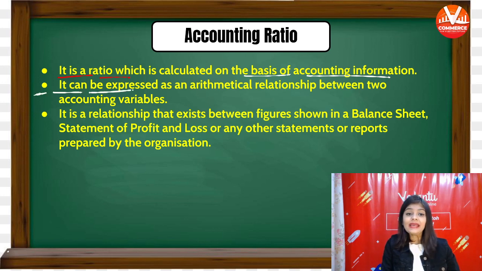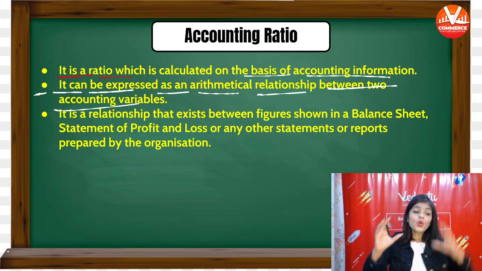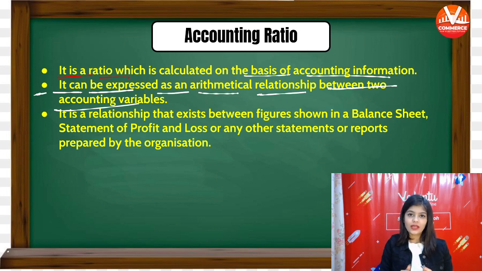It can be expressed as an arithmetical relationship between two accounting variables. It is the arithmetical relationship between two accounting variables. We determine the relationship between accounting variables, and that is expressed as accounting ratio.